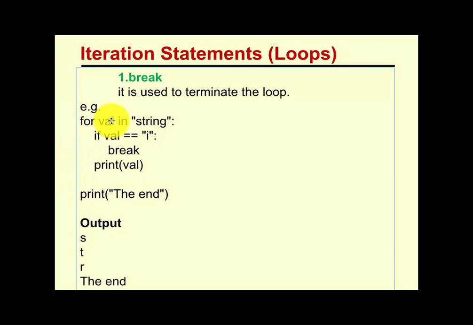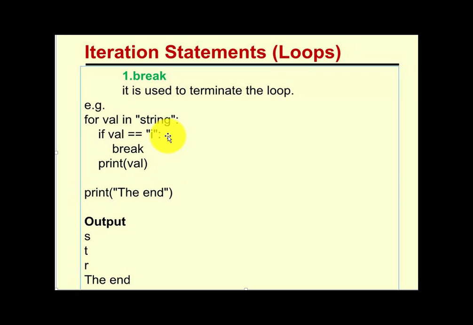Once again val has i. Clear? So i is equivalent to i, yes, that becomes true and my program will break. So the print statement will never execute and the loop will jump to another statement. This will break from that statement. So my program will go directly to that statement and the last statement, the end, will be executed. So that's why you get that output.